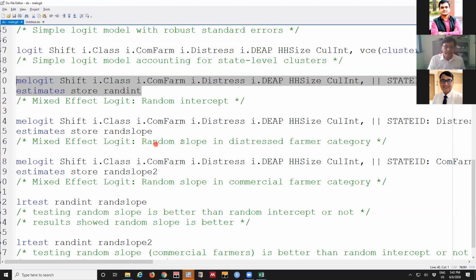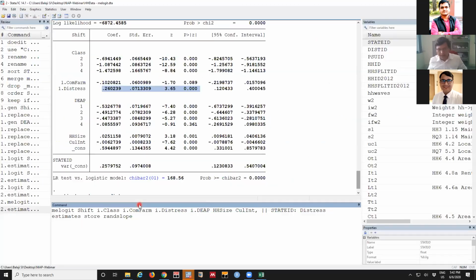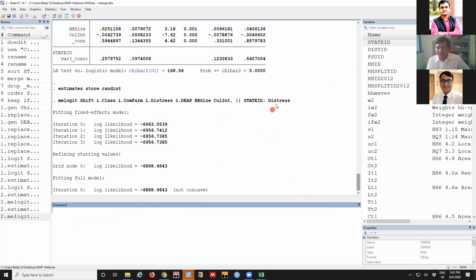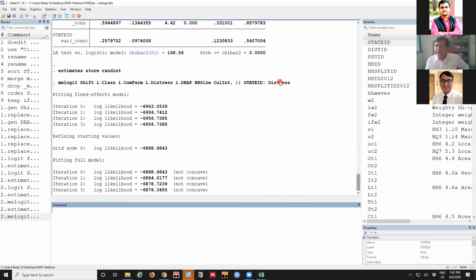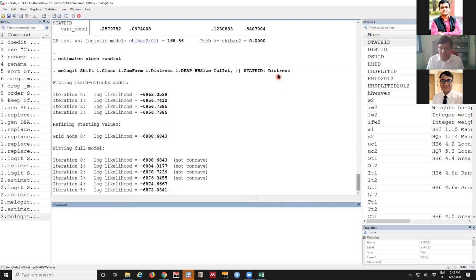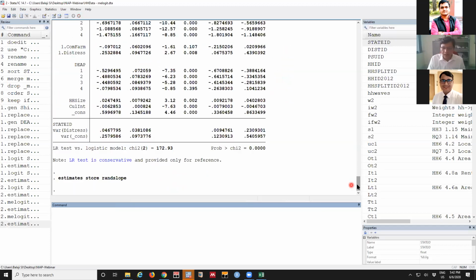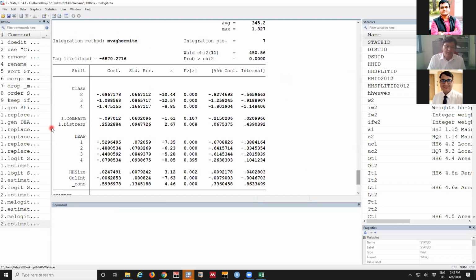The other way is we are also saying it's not just the intercept which is different, but along with this intercept, the distress factor will also be another cause. The distress is the slope variable. So after running it, we can trace the changes. Now when we are doing this, again the significance is lost, but it's still close to 10%.